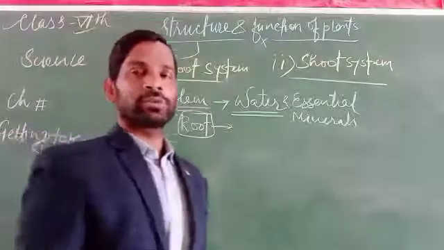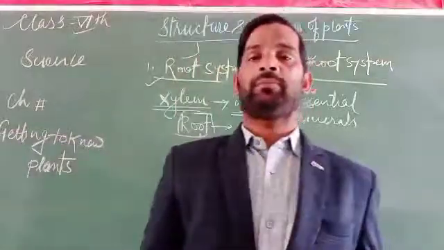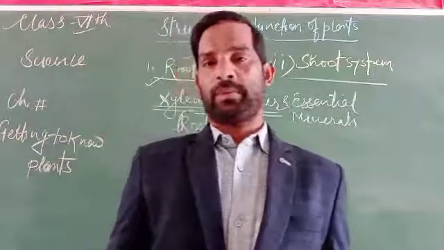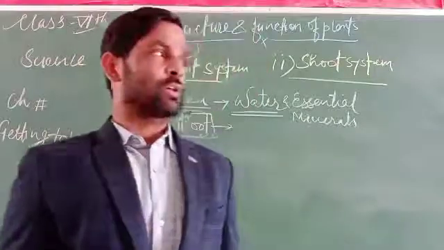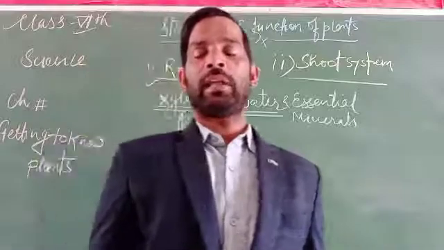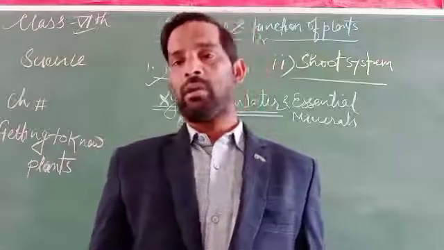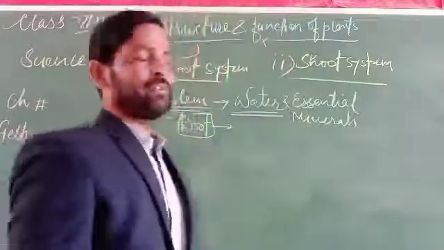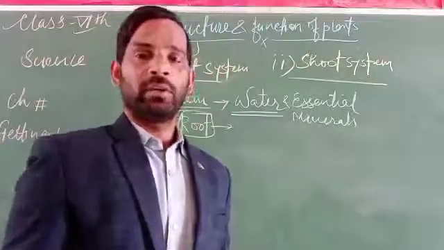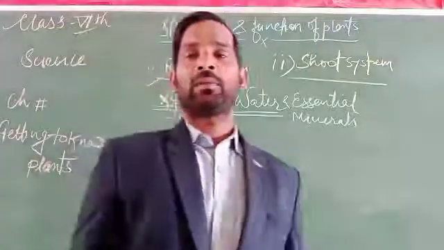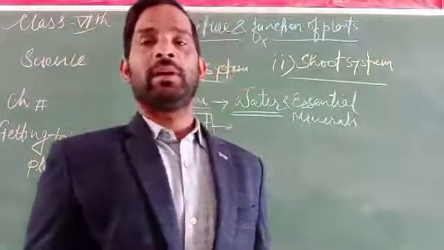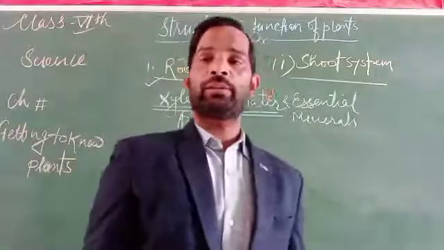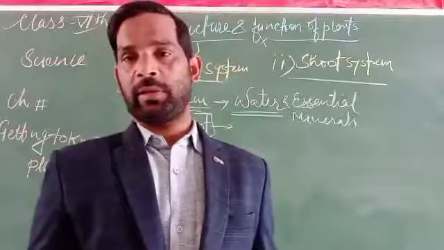But it is not only water; sunlight and carbon dioxide, all these raw materials are required for the formation of food in the presence of light. If there is no light, photosynthesis does not take place.